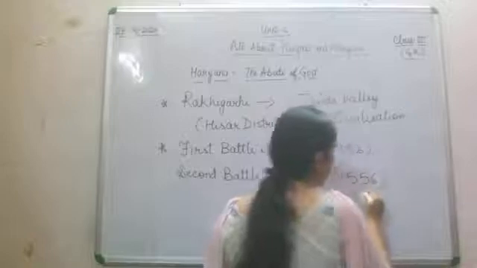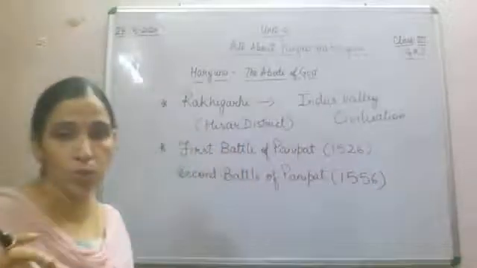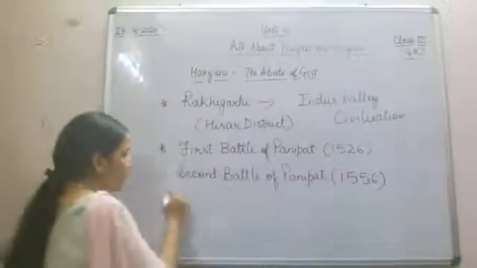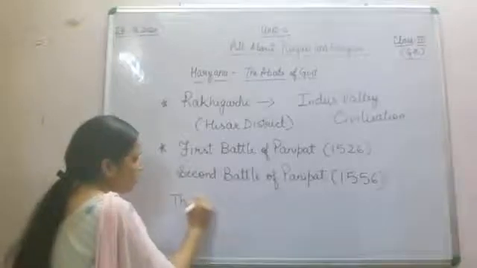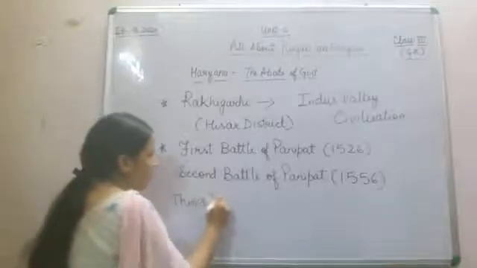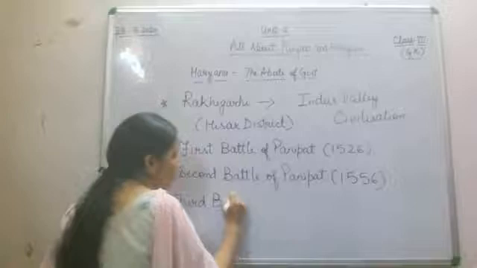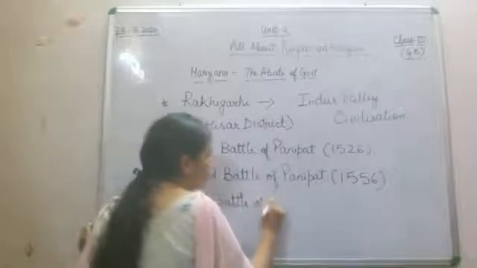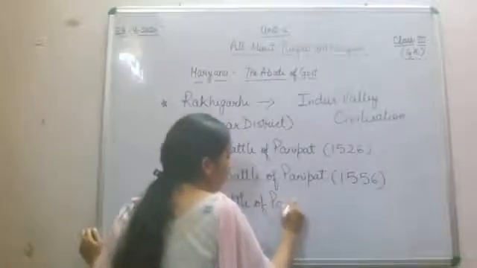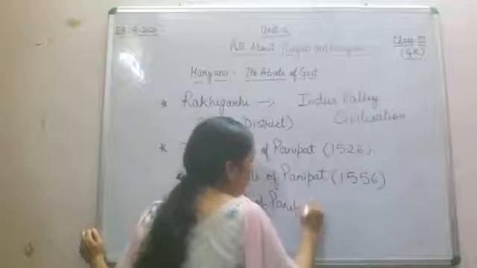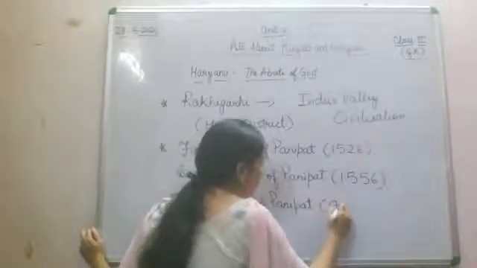After that, the third battle of Panipat also occurred there. In which year did it occur? It occurred in 1761.